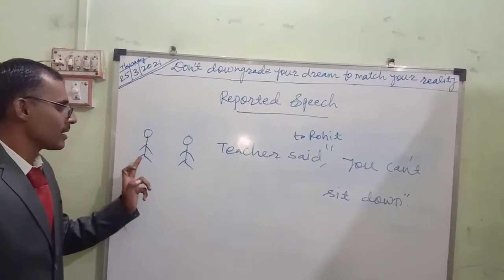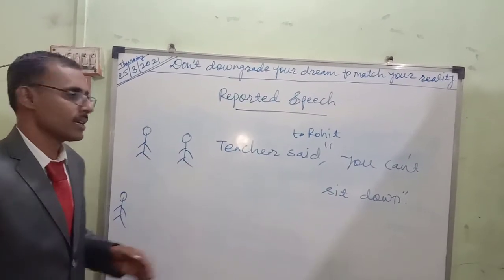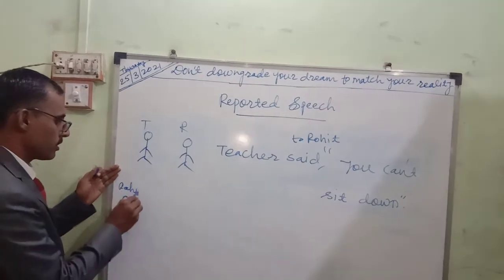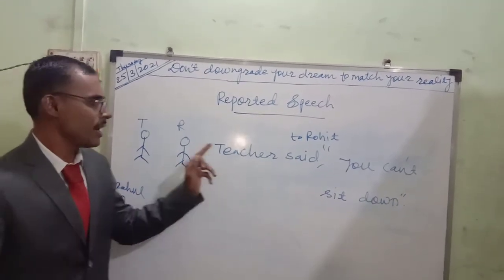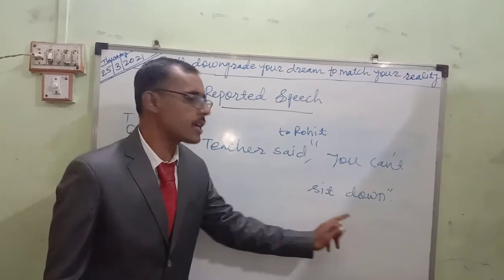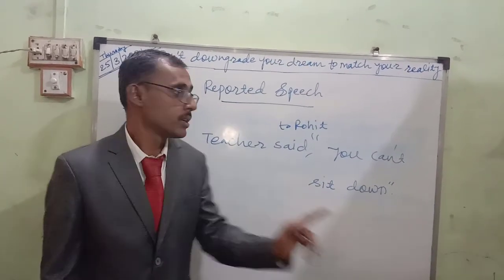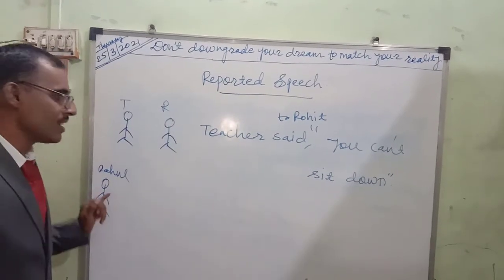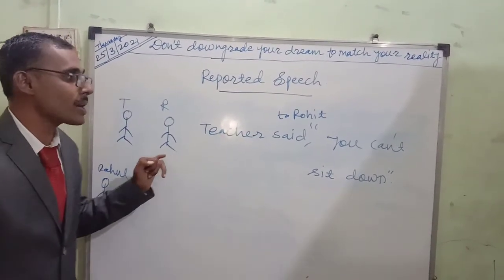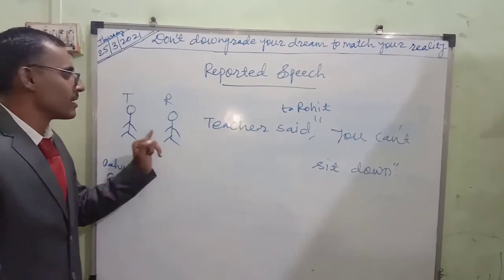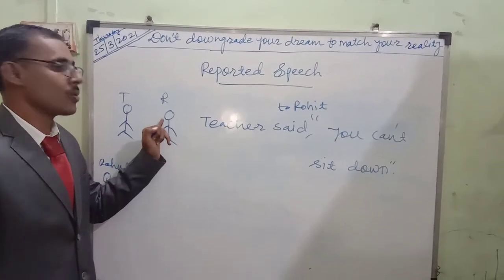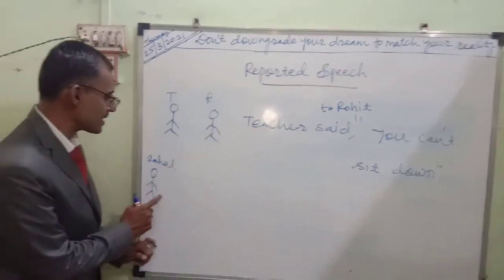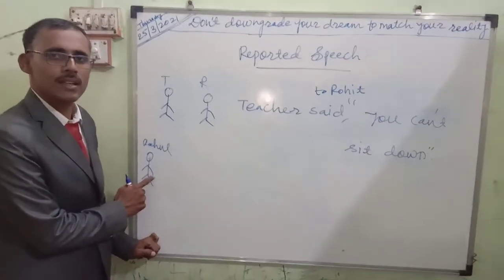Rahul is here, along with the teacher and Rohit. Rohit is shouting in the class and the teacher said to Rohit, "You can't sit down, you stand only." Then you can transfer this sentence into reported speech. Rahul is telling the whole information, whatever happened in the class, to the parents, Rahul's parents and Rohit's parents. So he is a reporter.